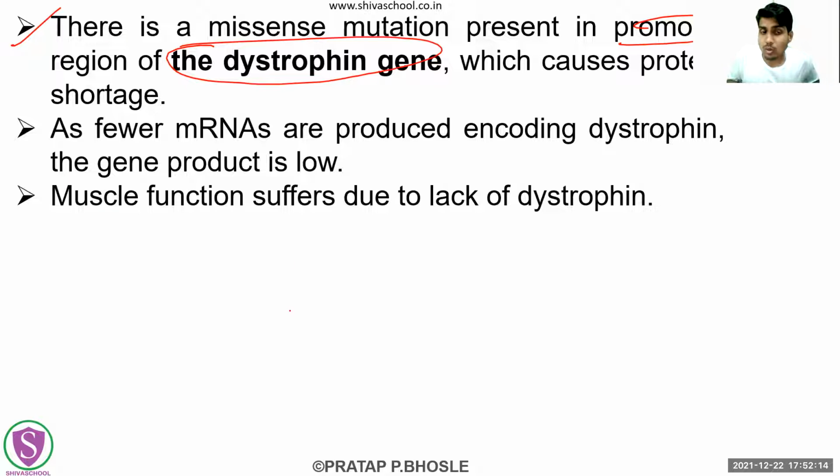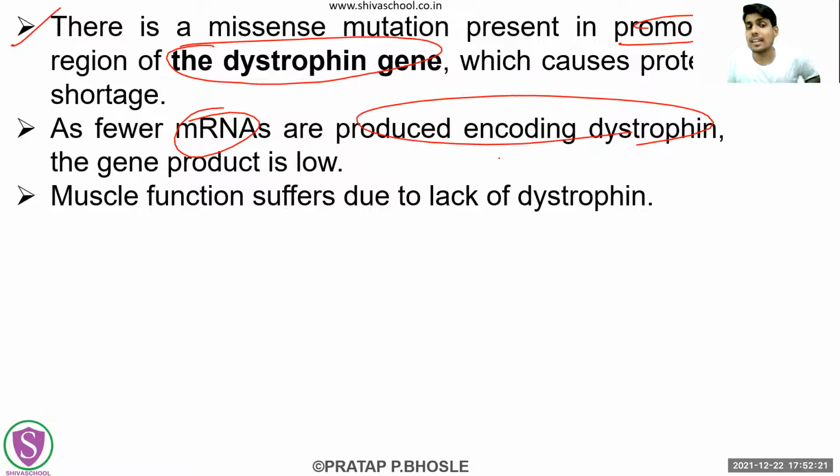So fewer RNAs are produced because of this mutation, which will reduce the amount of dystrophin, and that means nothing but the gene product is low, right? If the dystrophin gene expression is low, that means the number of RNAs will be less, the number of proteins will be less, the gene product will be low.